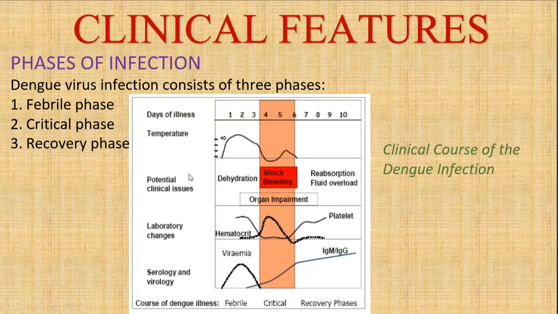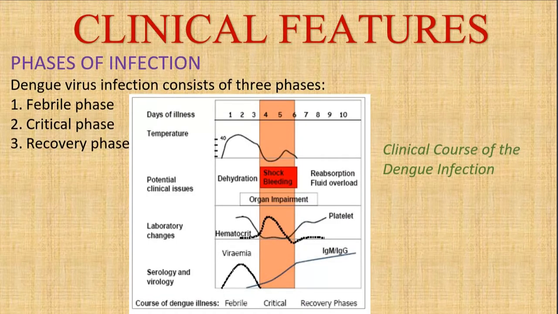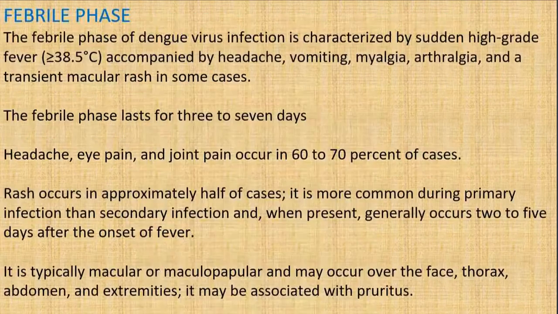These are the potential clinical issues. In the laboratory changes, the hematocrit will be normal, and once the shock or the bleeding occurs, you will be seeing the hematocrit being raised, and then it becomes completely normal. The platelets would be normal at first, then decreased very much, and slowly increasing. And the IgM and IgG are raised slowly from the point of the infection.